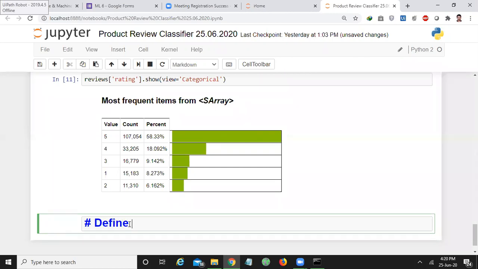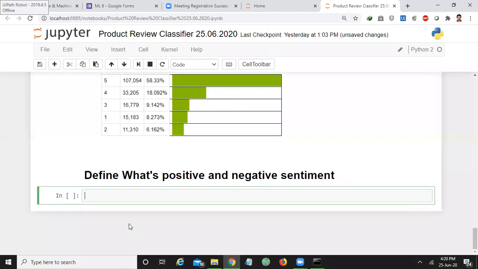Define what's positive and negative sentiment. For that I'll write code.